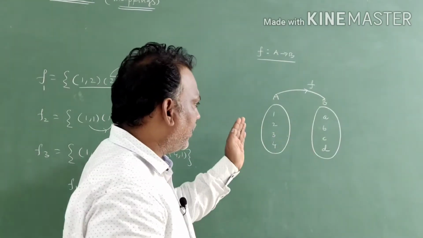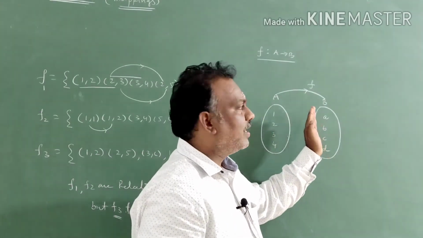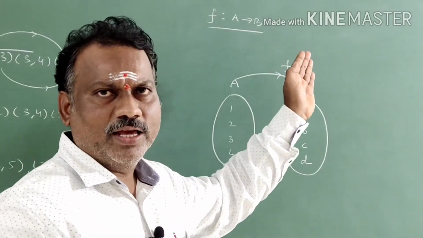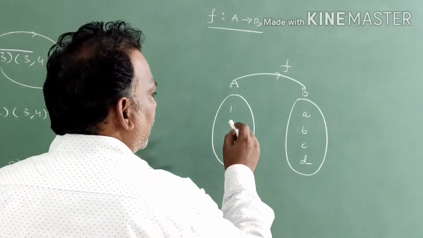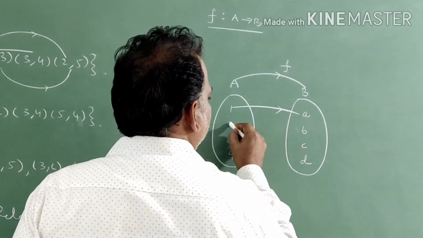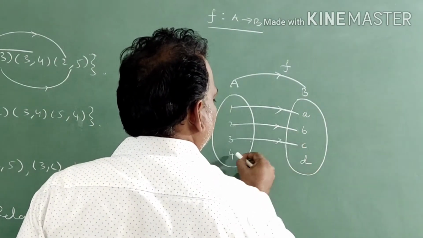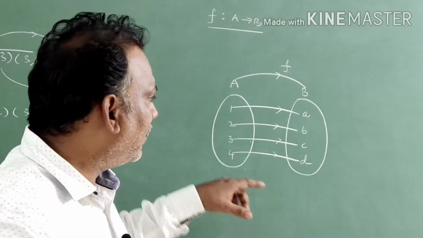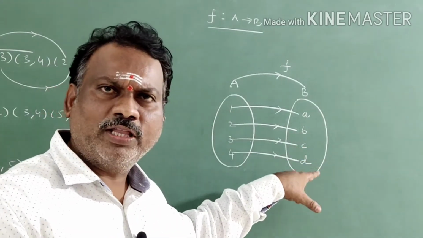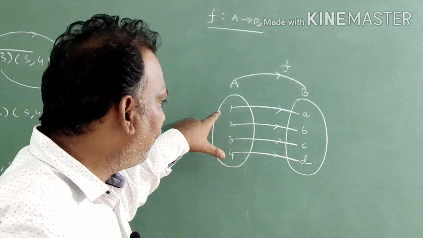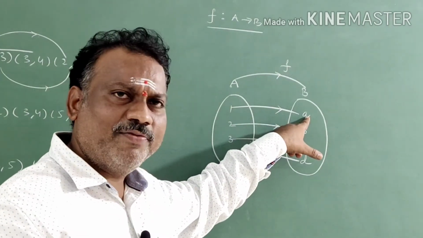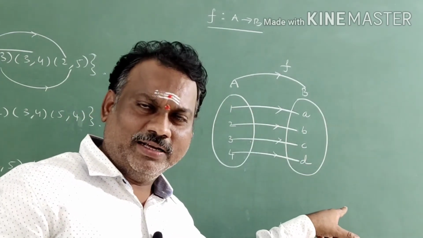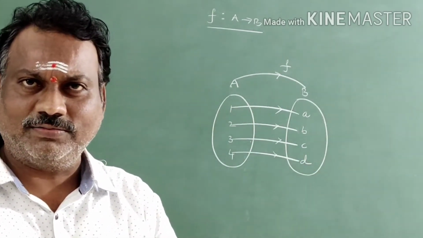First set is A, second set is B. F is a mapping from A to B. That means the function is associated from A to B. For every element of A, there must be a unique image. That means one element in A should not have more than one image. If one is associated with A, the next one should not be associated with any other element. If it is, it is not a function.